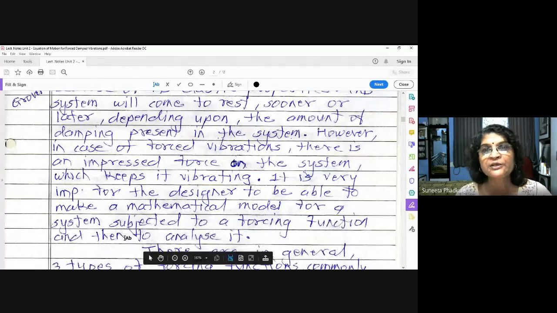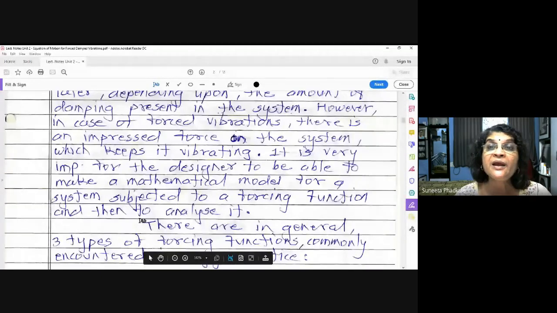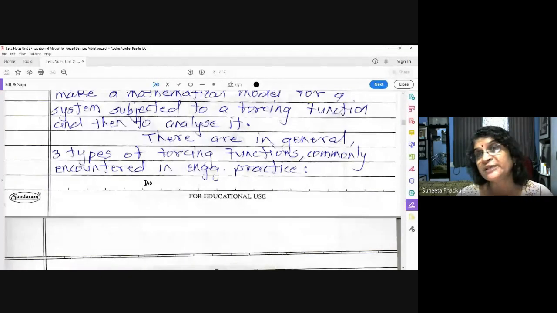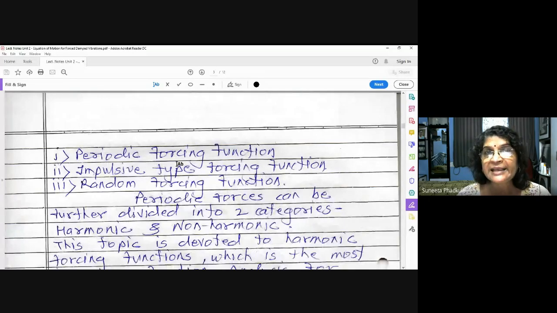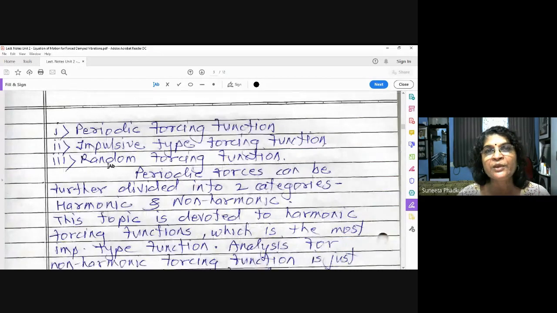There are in general 3 types of forcing functions commonly used in engineering practice. The first one is the periodic forcing function, the second is the impulsive type forcing function, and the third is the random forcing function. Let us see the random forcing function first.